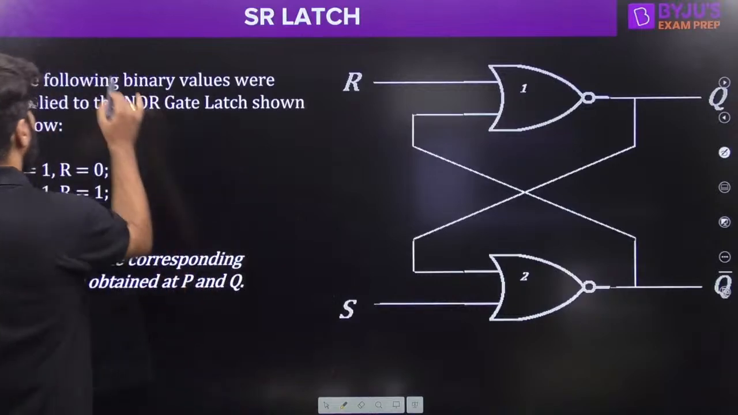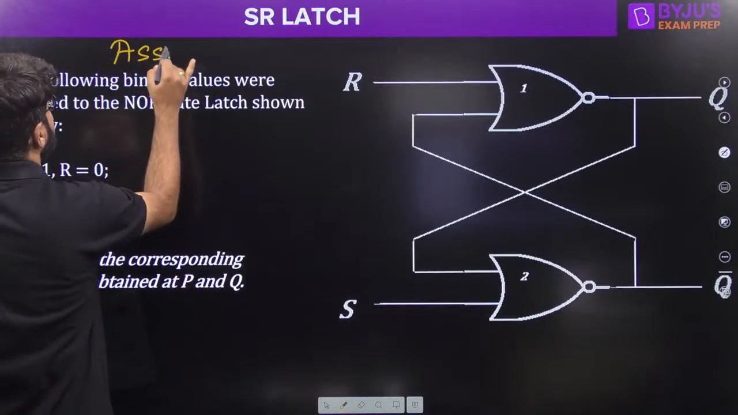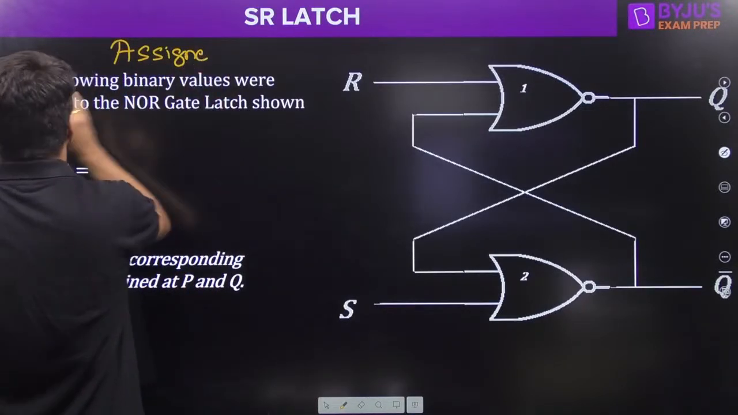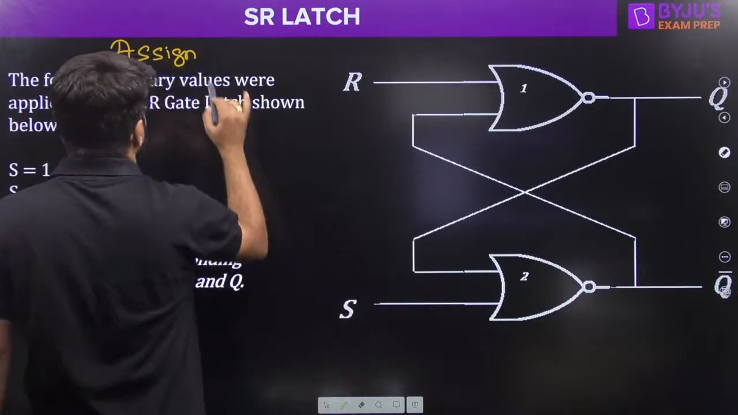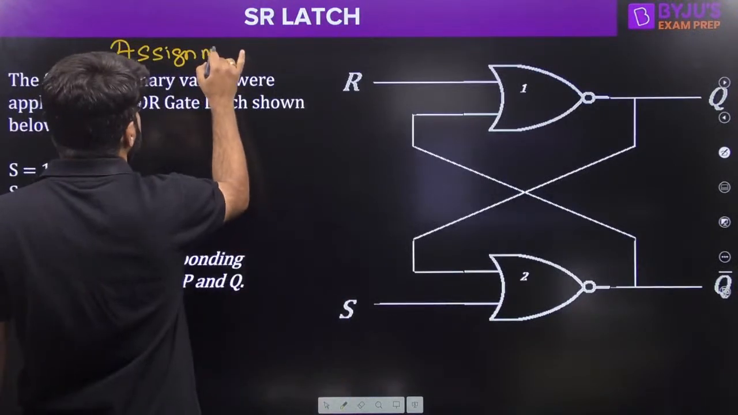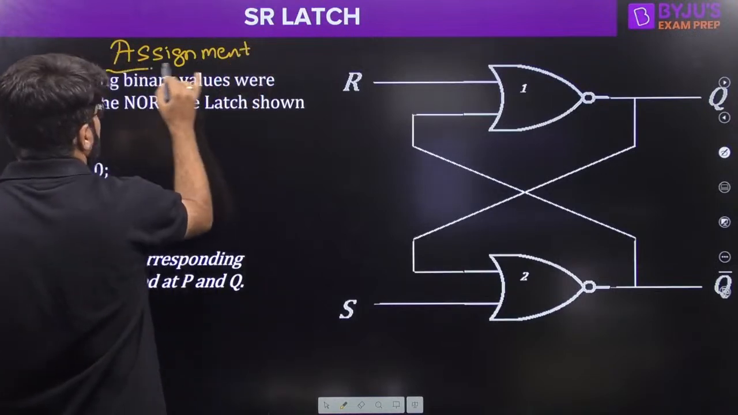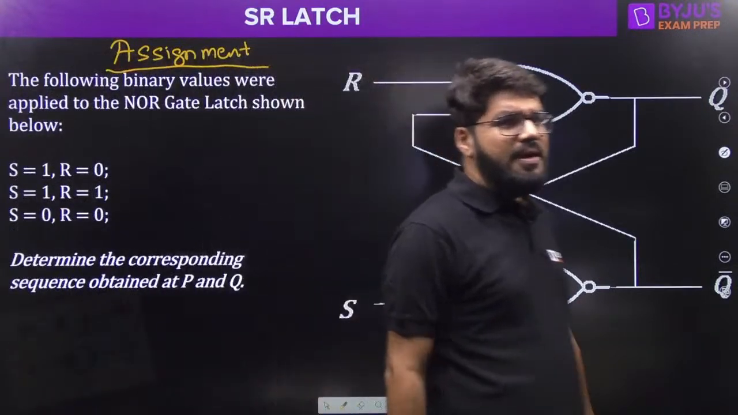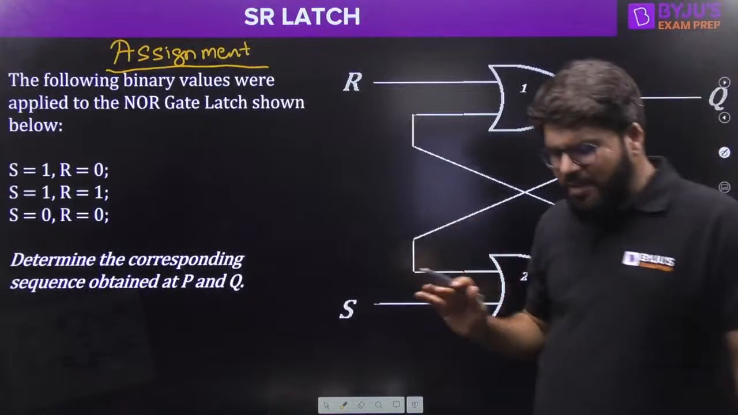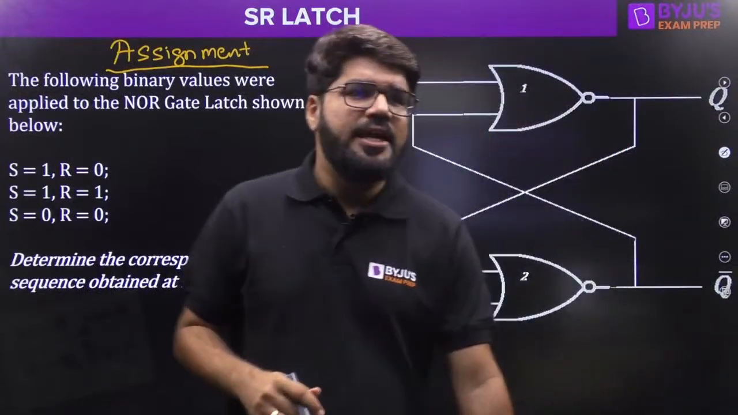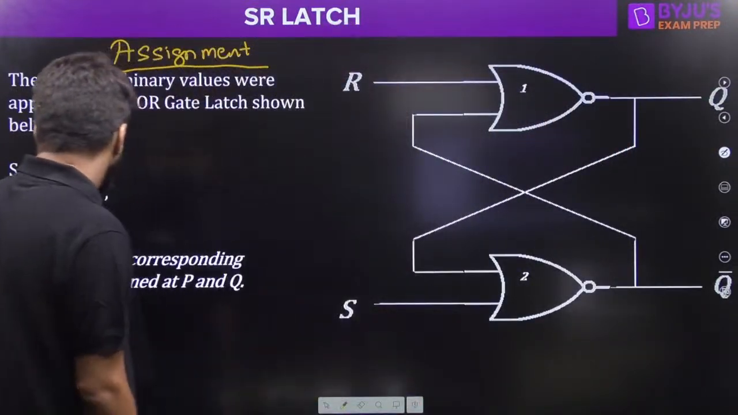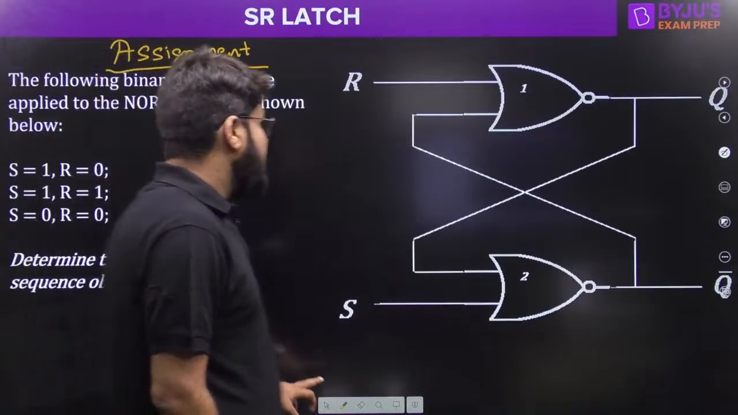Now I give you an assignment, guys. This assignment will help you in understanding. Determine the correct sequence obtained at P and Q.